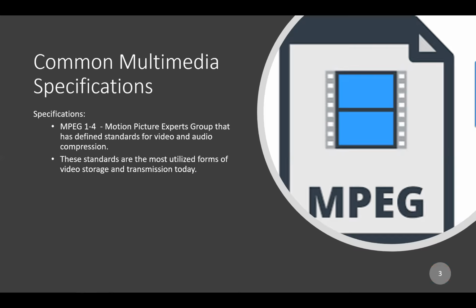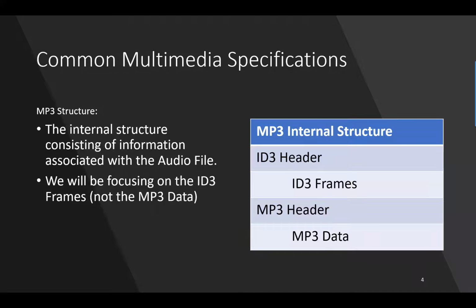If you look at MPEG and MP4, it is certainly one of the most popular. Apple has AVI and a couple of others that are also useful, and they follow similar models. They're just different standards, but this one is defined by the Motion Picture Expert Group. So what we're really interested in is the internal structure.